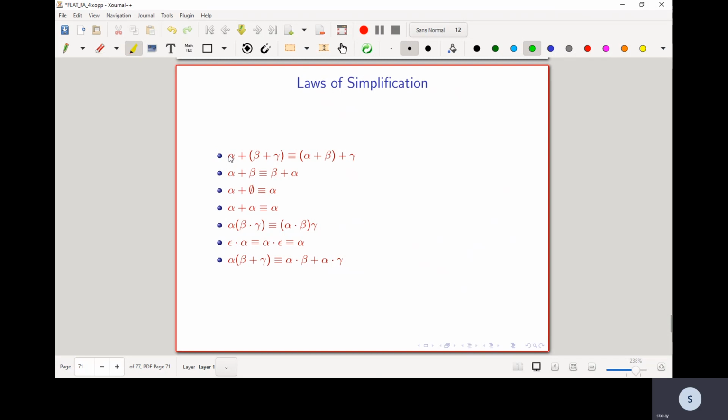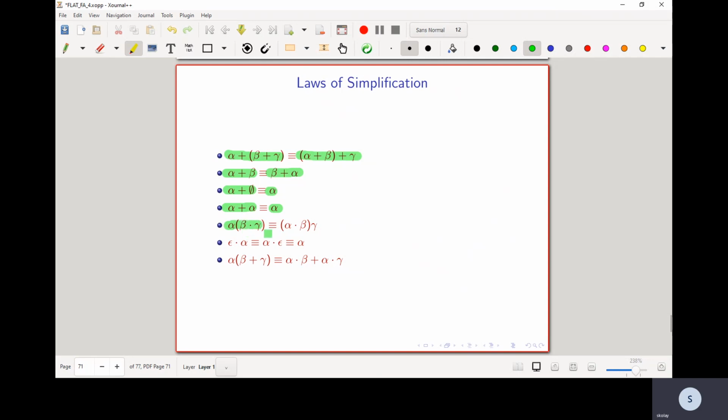This says that alpha plus beta plus gamma is equivalent to alpha plus beta plus gamma, and alpha plus beta is equivalent to beta plus alpha. Please verify these things using set theory, because equivalence means that you have to verify whether the two languages are the same or not. Alpha plus null is equivalent to alpha. Alpha plus alpha is equivalent to alpha.